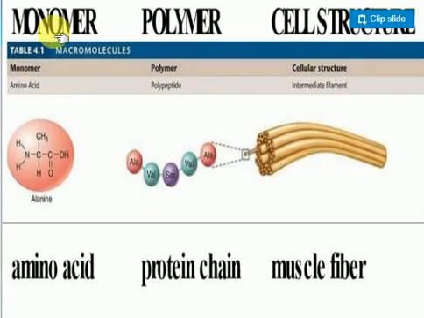Next is the monomer and polymer structure. Look at the structure of alanine, where R is a methyl group. Alanine, valine, and serine combine to form one structure. Amino acids combine to form proteins, and proteins combine to form muscular fibers.